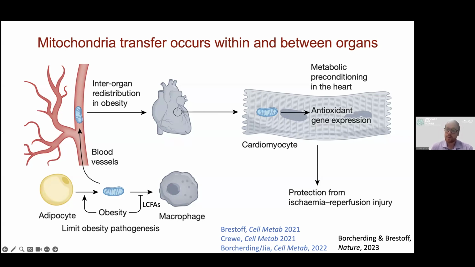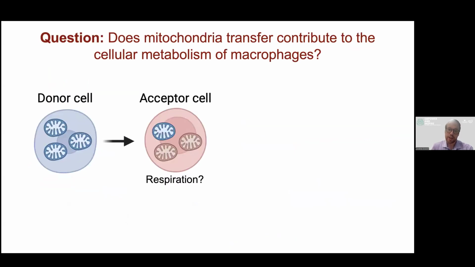And this process, through work from Clara Crew, has been shown to elicit an antioxidant gene expression response that protects mice from subsequent ischemia reperfusion injury, suggesting that this interorgan mitochondria transfer has the capability of metabolically preconditioning cells.